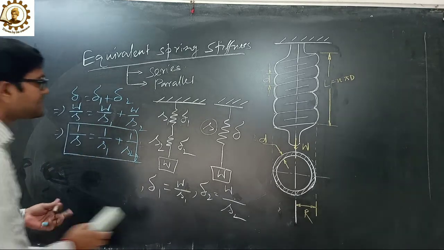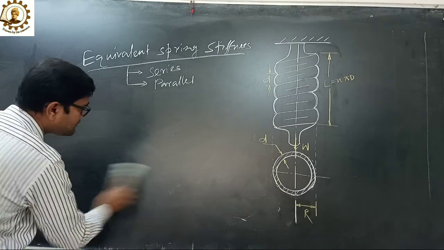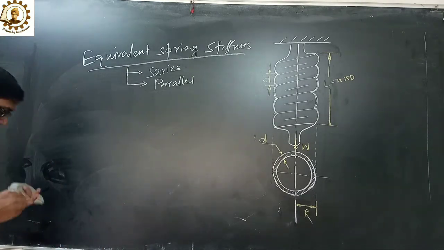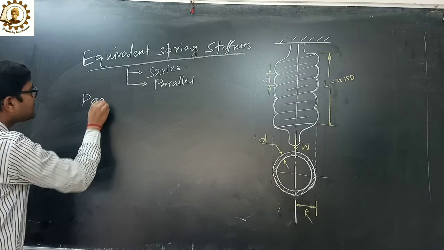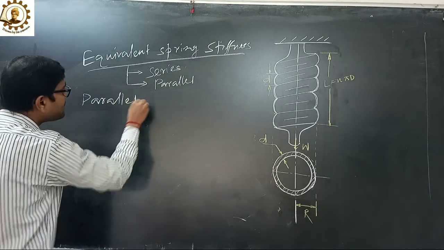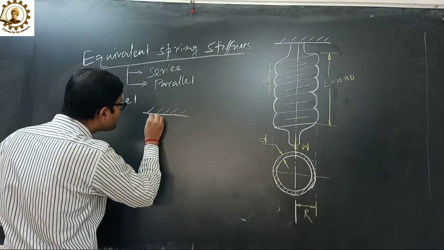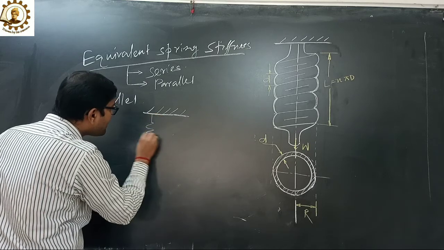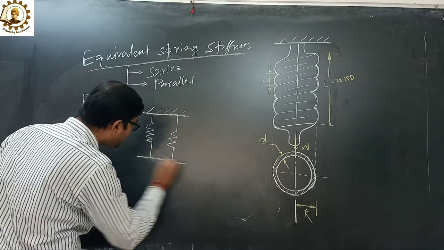Now come to the next point, in parallel. In parallel connection, there are two springs side by side.